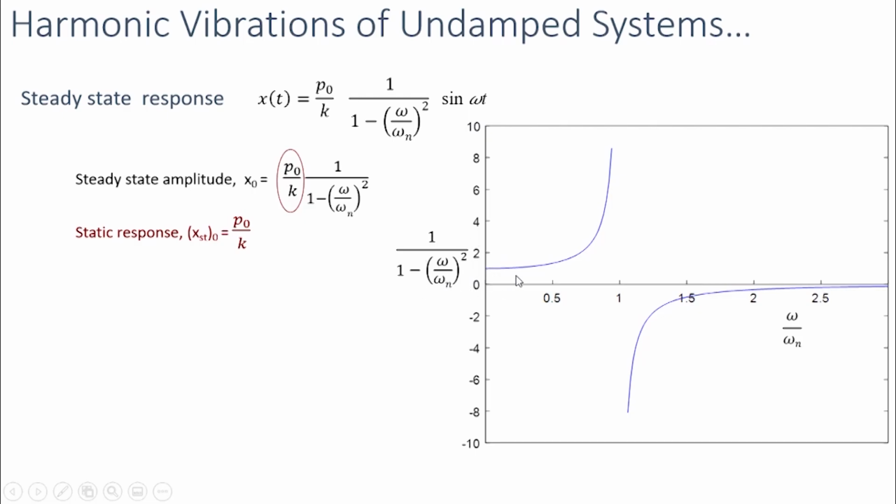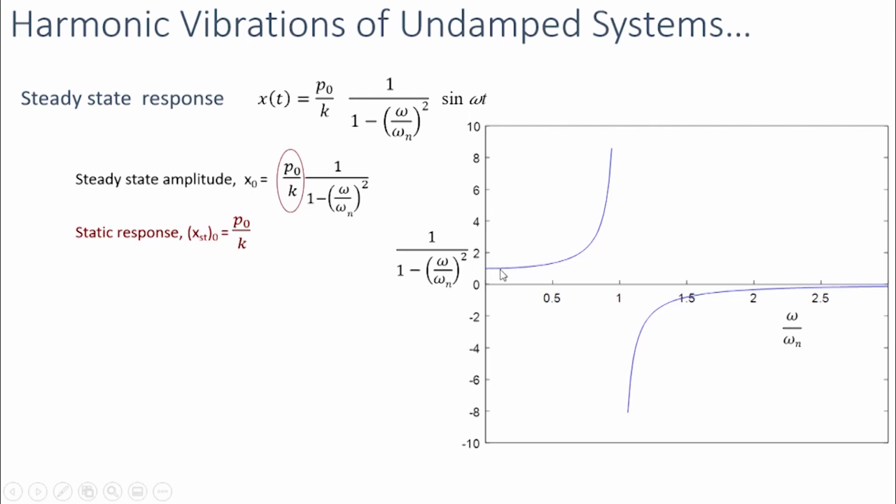As we can see here, when the forcing frequency is close to 0, the ratio is also close to 0, and that's when this factor will have a value close to 1. That means this term is vanishing, so the steady state amplitude will be equal to the static response of the system.